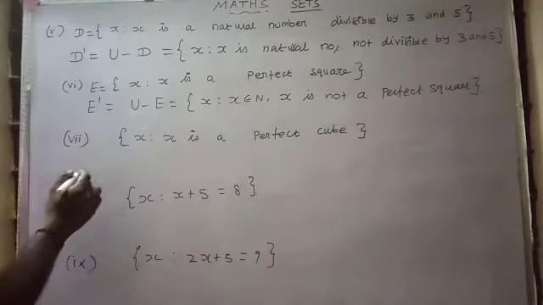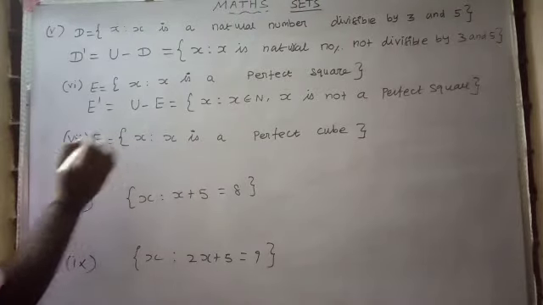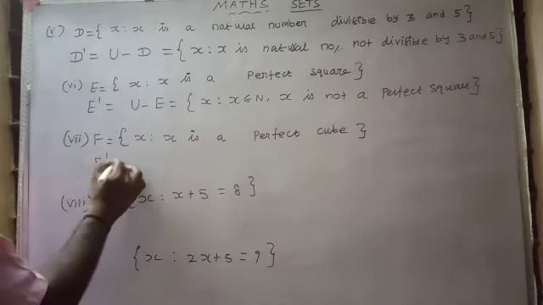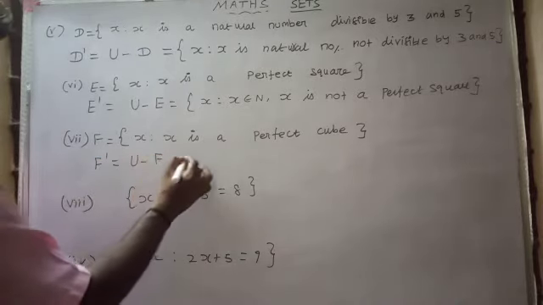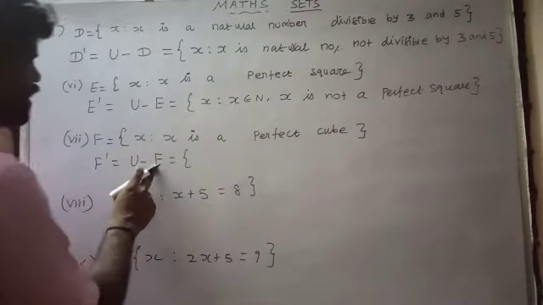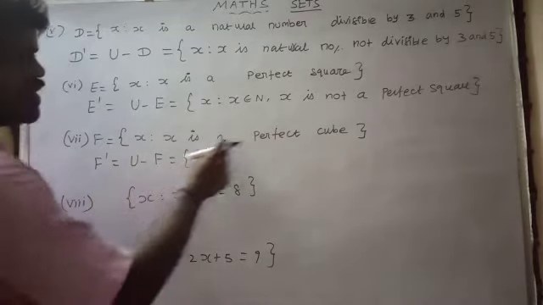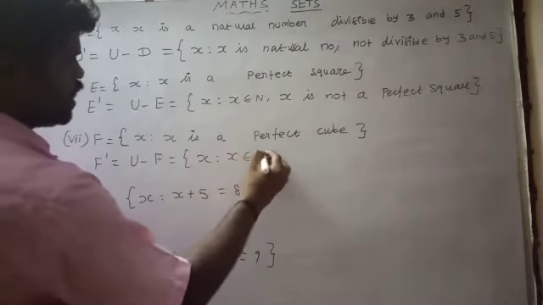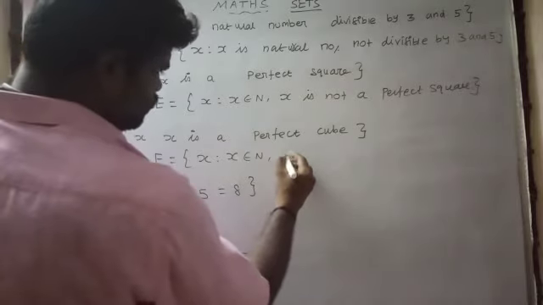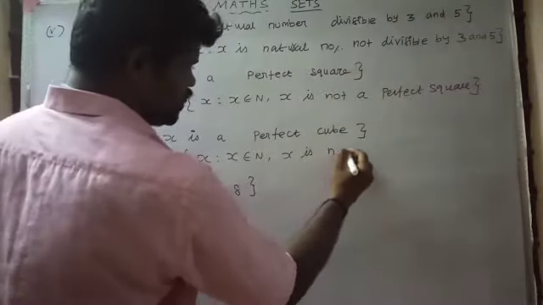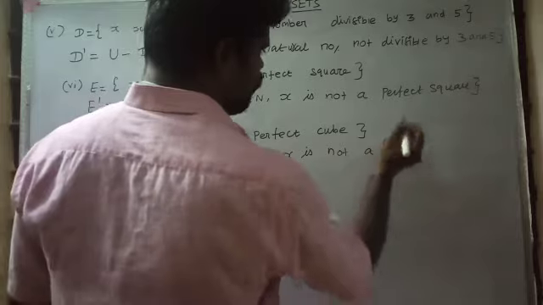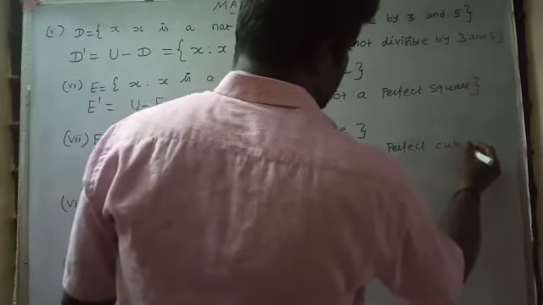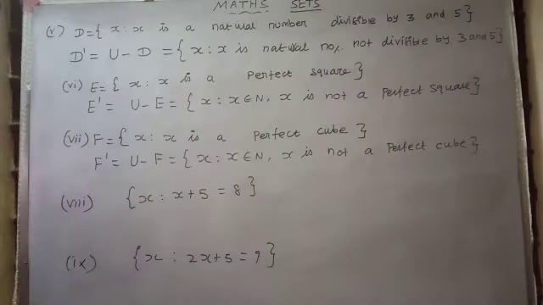Okay, right. And this is F. Here we want to find the complement of the set F. F dash is equal to U minus F. U is the set of all natural numbers and F is the set of all perfect cubes. Therefore, X such that X belongs to N, X is not a perfect cube. This is the complement of set F.